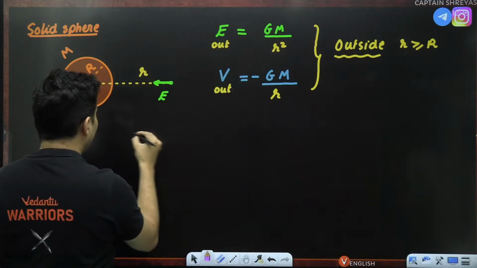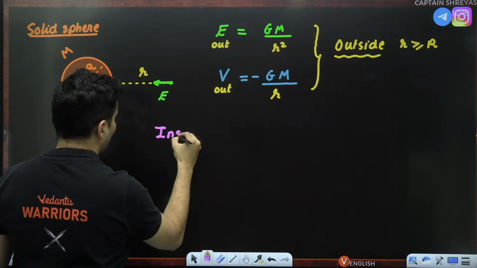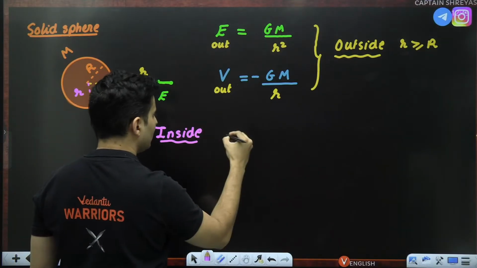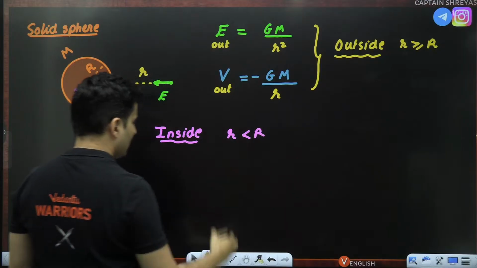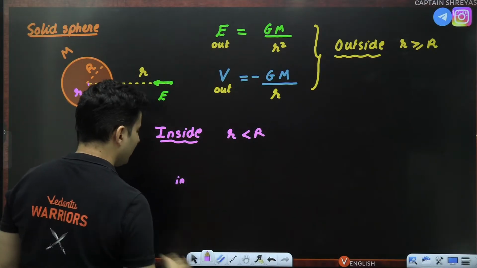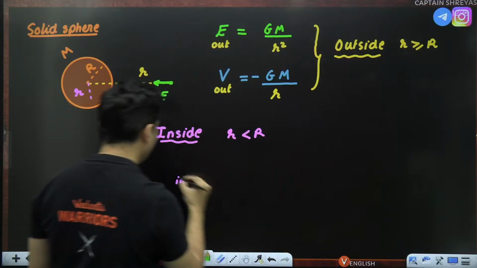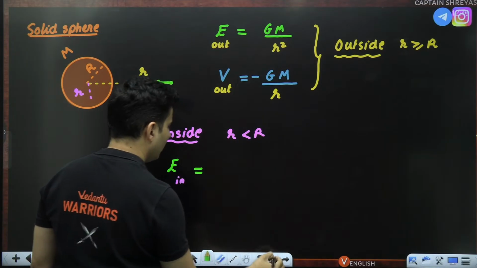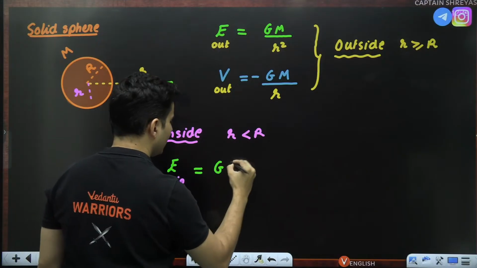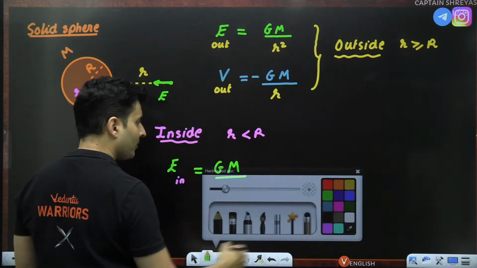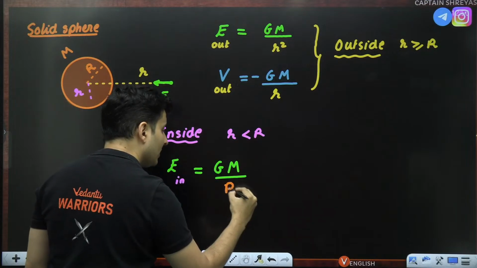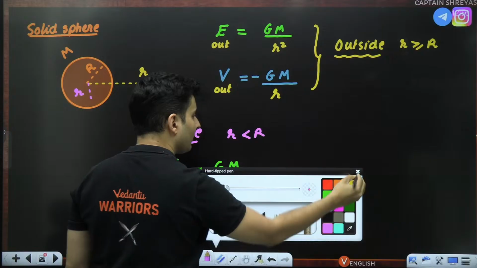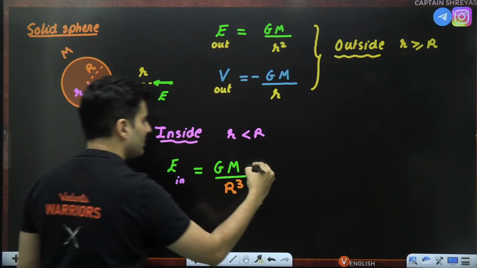But for inside, there is a small catch. For inside, you need to be a little bit careful for solid sphere. Let's see what the formulas are. First, let's talk about gravitational field. It is just given by GM divided by the radius of the sphere cubed, multiplied by the distance from the center.